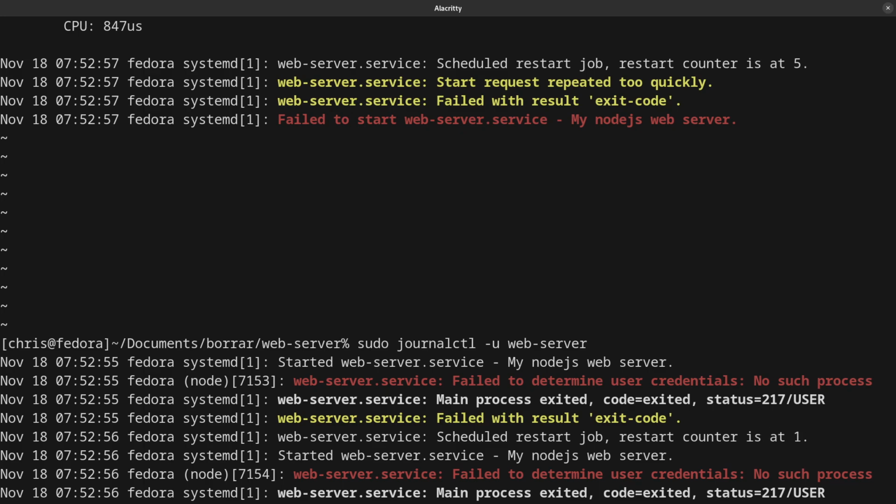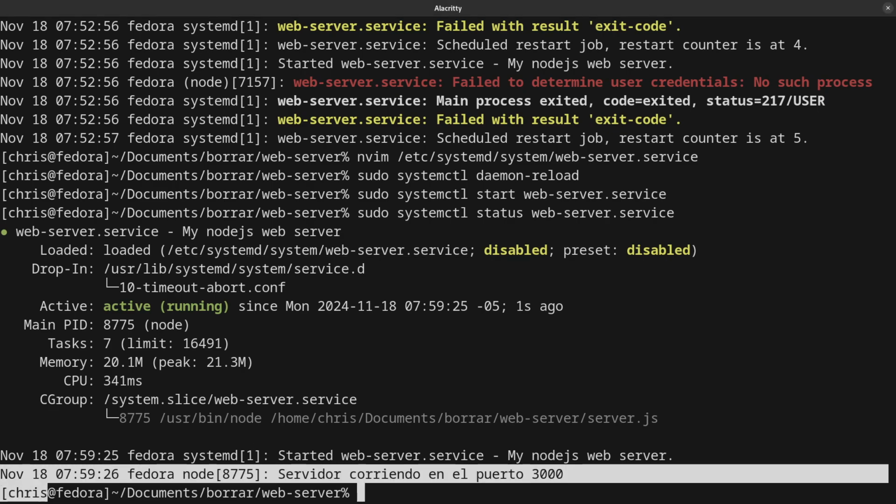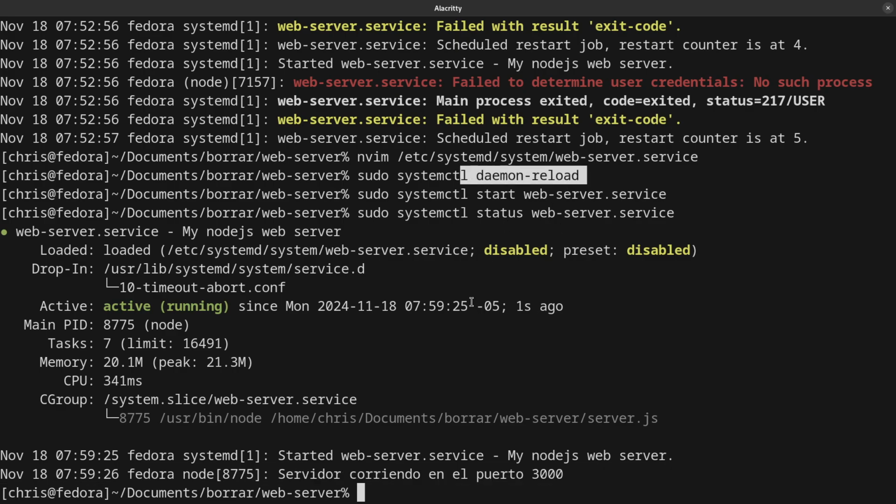Let me see. So I think the user doesn't matter at all, because it's just for handling permissions. In my system, I didn't have www-data, so I just use my current user, that is Chris. And remember that every time you change the .service file, you have to execute a daemon reload again. So I just changed www-data to Chris.